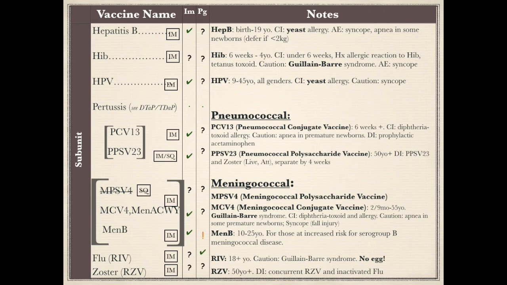RZV, recombinant zoster vaccine. It reduces the risk of developing herpes zoster and postherpetic neuralgia in people over 50 years old. Drug interaction is with a concomitant injection of inactivated flu vaccine.